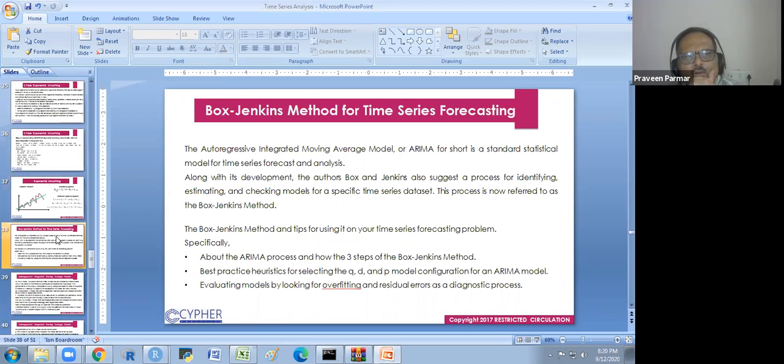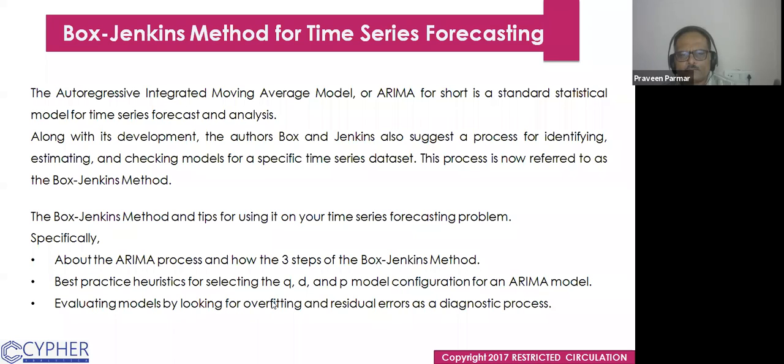It is the auto regression. So we see this with theory. We complete this theory today in half an hour, and now I am going to start the ARIMA, auto regression moving average model. So the auto regression integrated moving average model, or ARIMA for short, is a standard statistical model for time series forecasting and analysis. Whenever you have irregular variation, then you cannot apply exponential smoothing there. Then you have to use ARIMA.